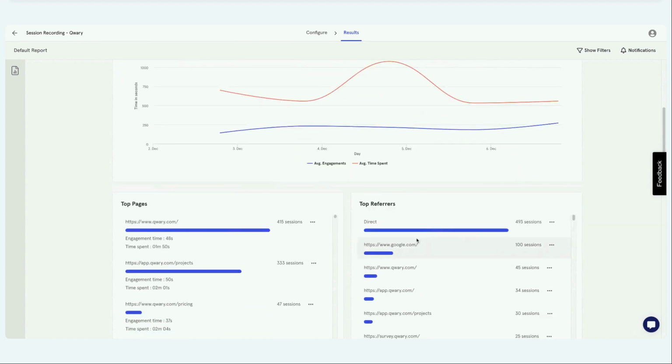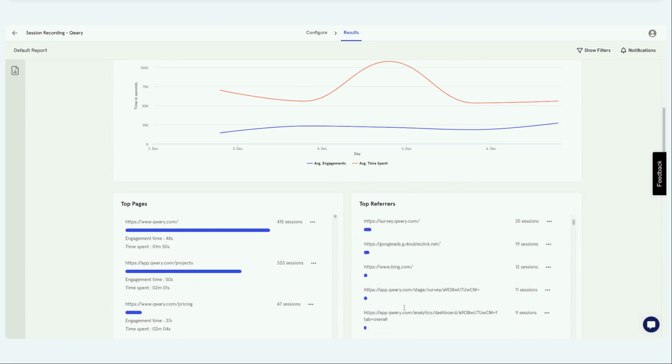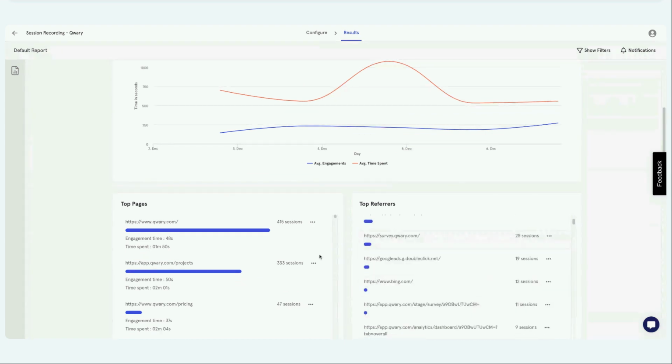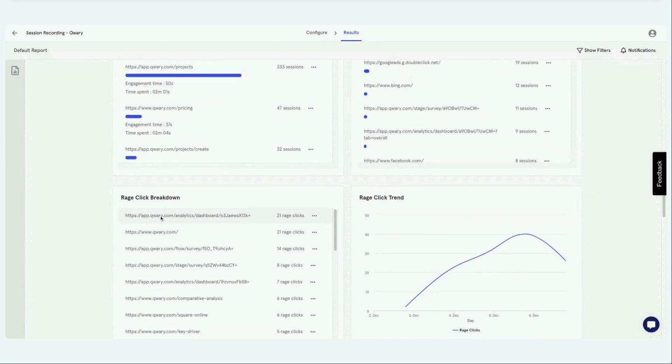We also record where you're getting your traffic from on those pages, whether from Google, internal pages, or your paid advertisements, and so on. You can see the engagement. You can also check out the rage click. This is very important if your goal is to optimize the content of your website.